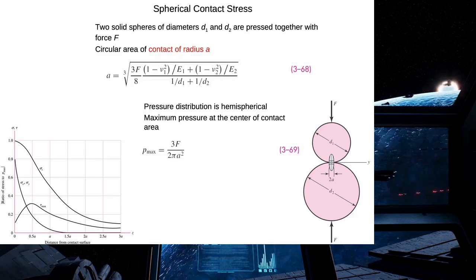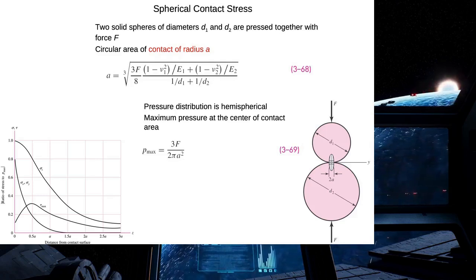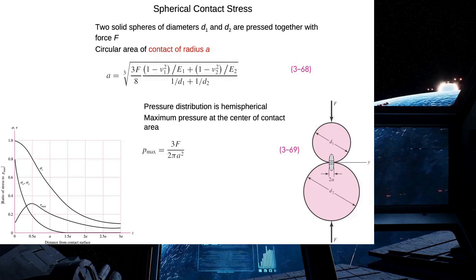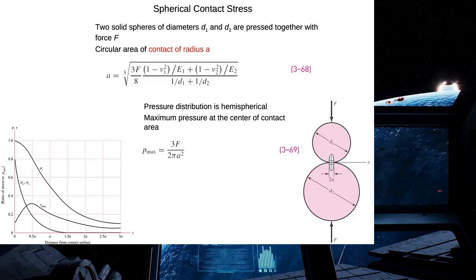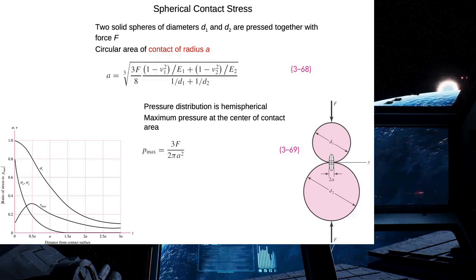The pressure distribution within the contact area of each sphere is hemispherical, as presented in this figure, and the maximum pressure occurs at the center of the contact area. And we can calculate this maximum pressure by using the following formula. Pmax is equal to 3F divided by 2 pi A squared.